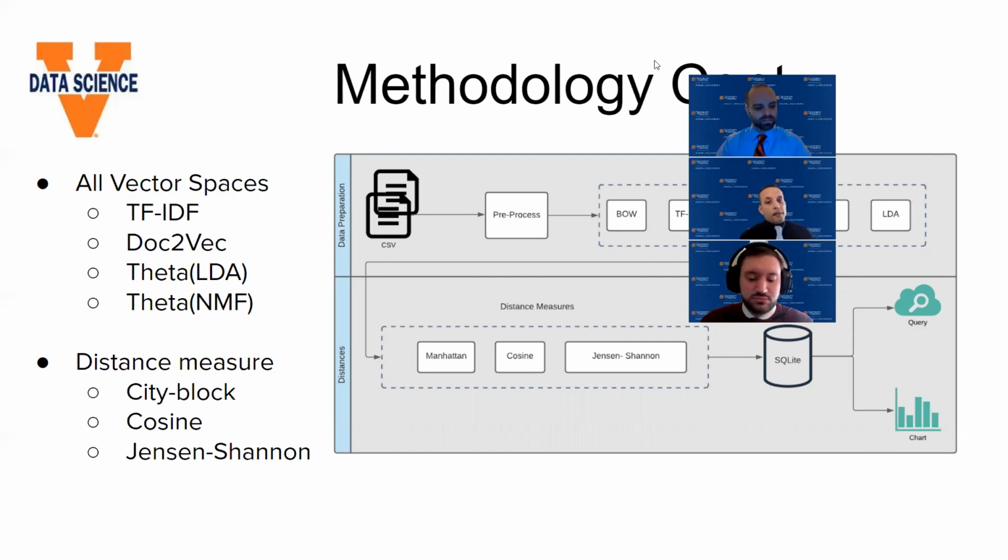Now, again, we had a very healthy debate on what distance measures to use. We could have used Jaccard or others, but we finally settled, in consultation with our client and professor. We used Manhattan, cosine, and Jensen-Shannon.